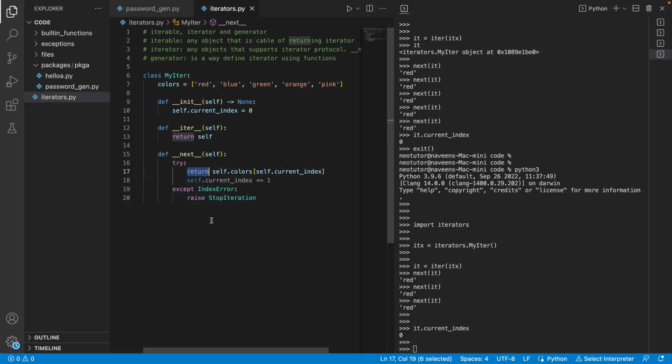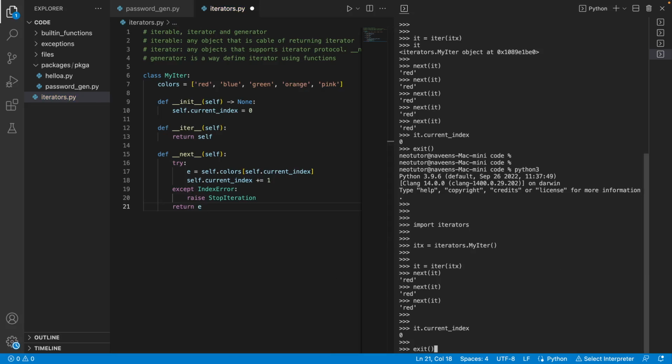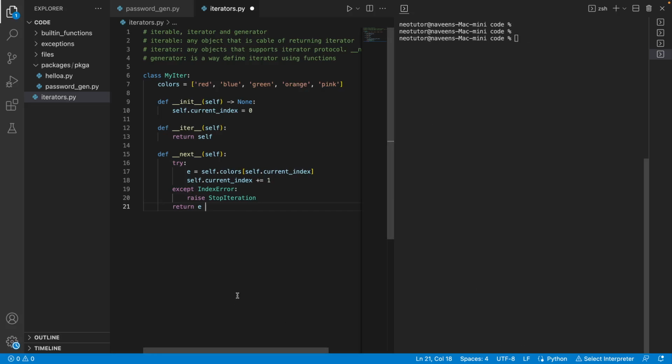I put the return here. When you encounter return, the rest of the code doesn't execute, right? Very silly mistake. So take this x as an element e, and return it at the end.